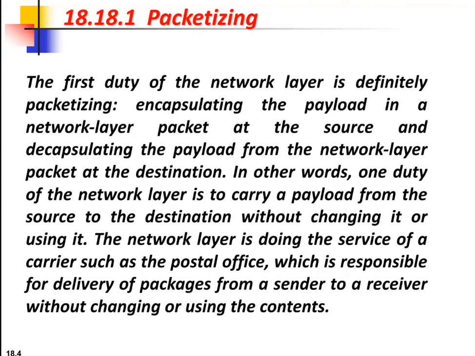The destination host receives the network layer packet from the data link layer at the receiver side. It decapsulates the packet and delivers the payload to the upper layer. If the packet is fragmented at the source or at the routers along the path, the network layer is responsible for waiting until all the fragments arrive, reassembling them and delivering them to the above layer, that is the transport layer. Routers are not allowed to change the addresses. They just have to inspect the address to forward the packet to the next network on the path.